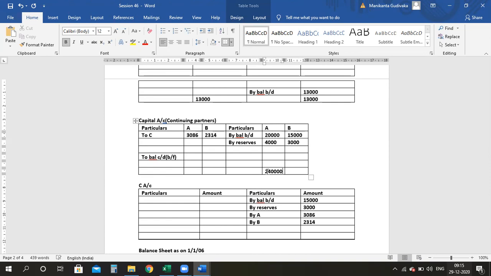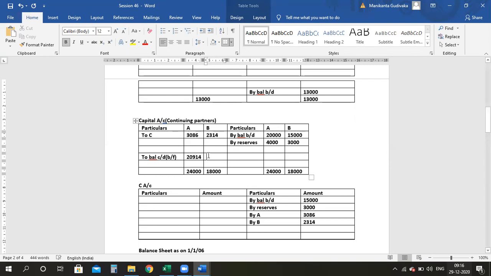Total is 18,000. 24,000 minus 3,086 is how much? 20,914.